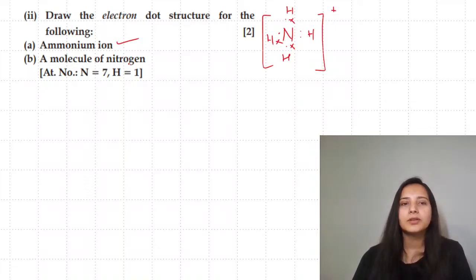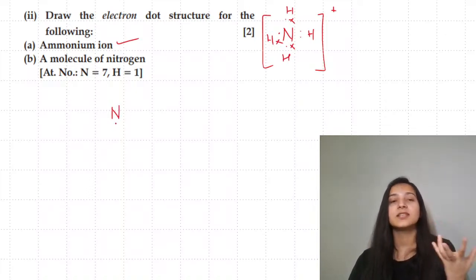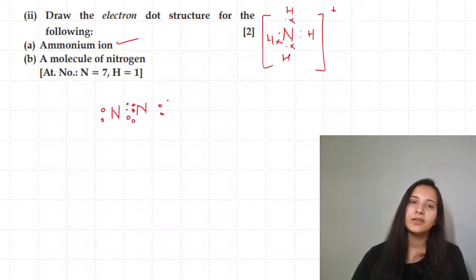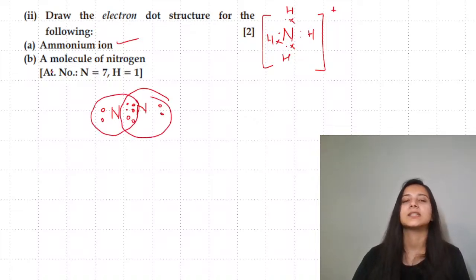Done. A molecule of nitrogen. For a molecule of nitrogen, when you're drawing electron dots, some ICSE students, you are used to seeing orbital structures. In the nitrogen molecule you are having 3 electrons from one side, 3 electrons from the other side, and 2 electrons will remain separate for them. If you want, you can draw these circles. If you don't want, you can skip drawing these circles as well.